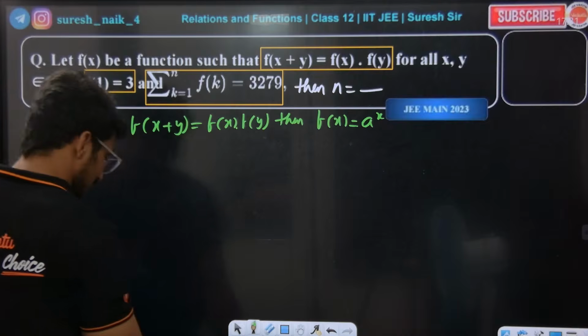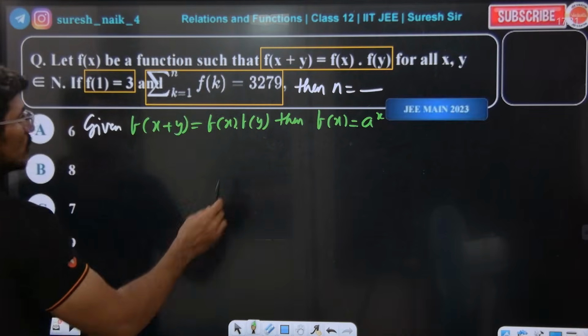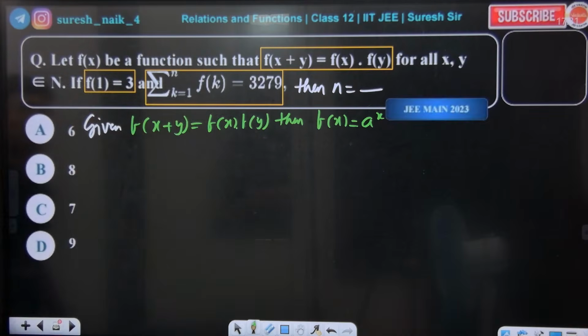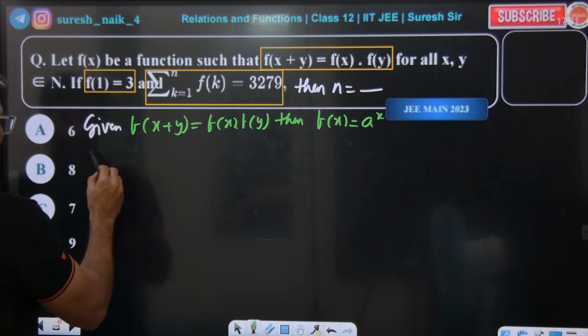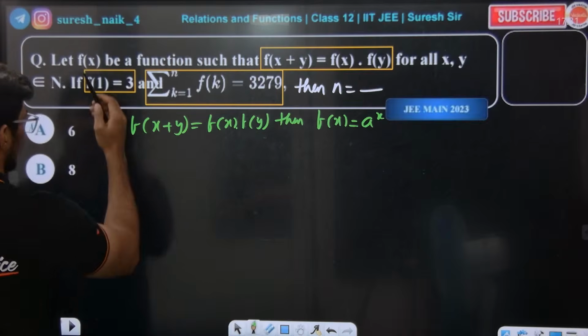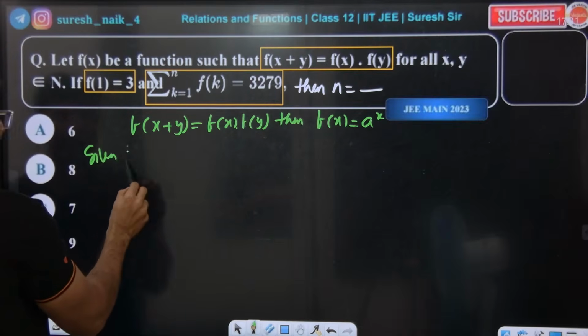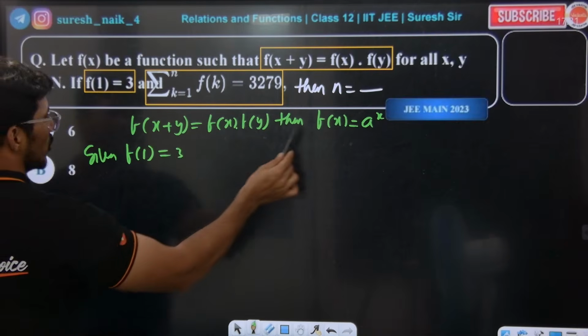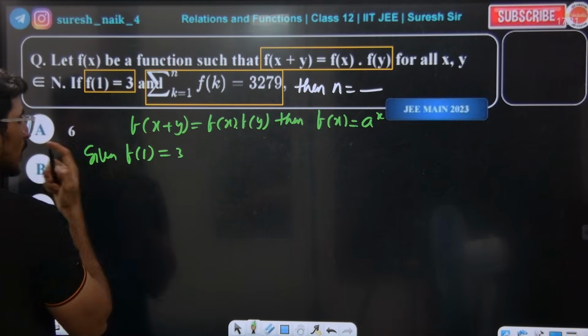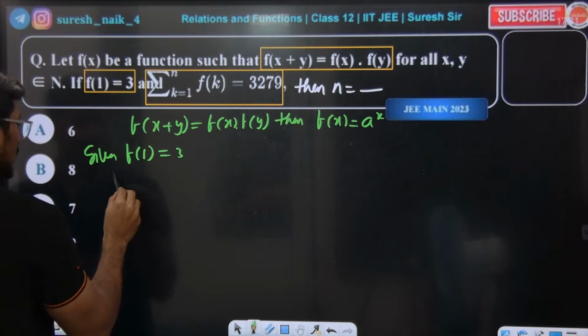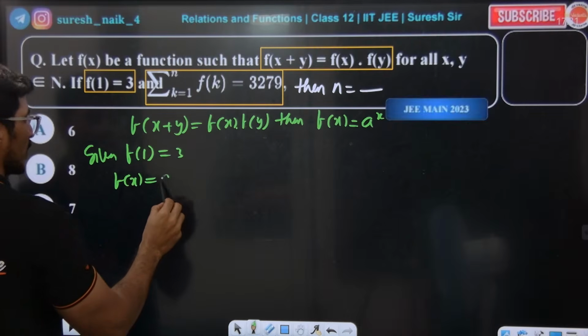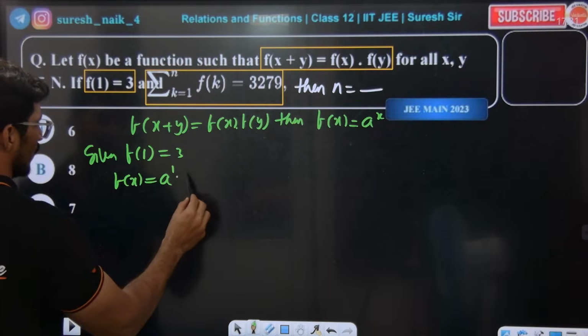So now tell me here, guys. f of x is equal to what? f of x is equal to a power of x. Hope everybody is getting the point. Now given what they have given here: f of 1 is equal to 3. So f of 1 is equal to 3 means f of x is going to be a power of 1, which is equal to what?